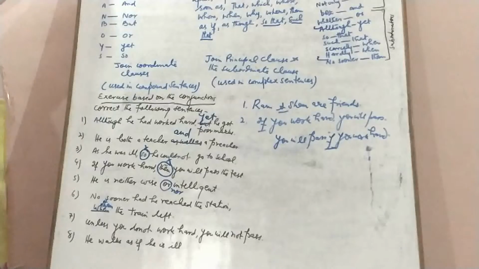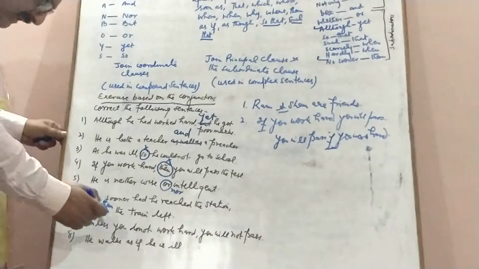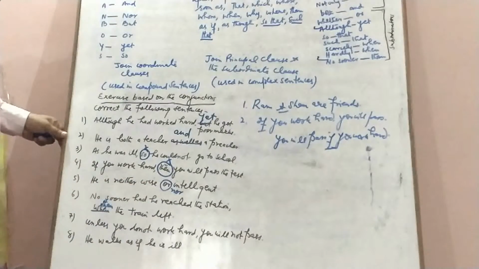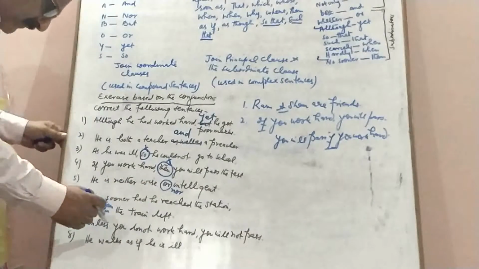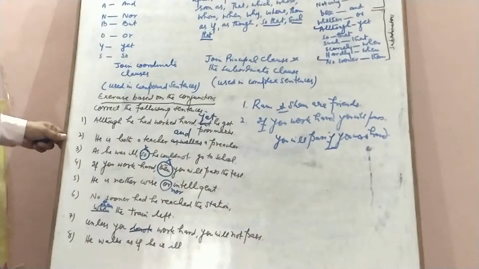Next is, unless you don't work hard, you will not pass. Unless has always negative meaning. In other words, we can say that not is hidden in unless. So it will be, unless you work hard, you will not pass.